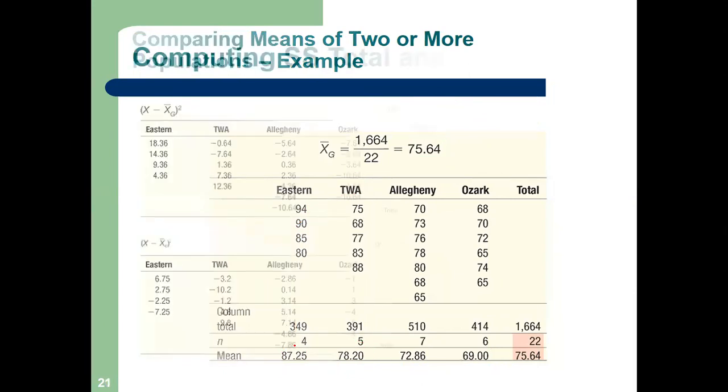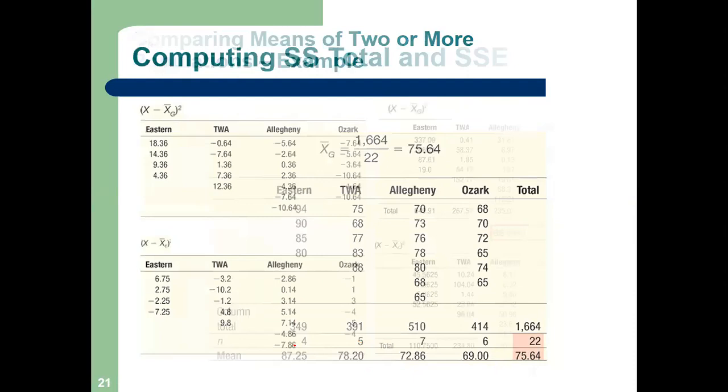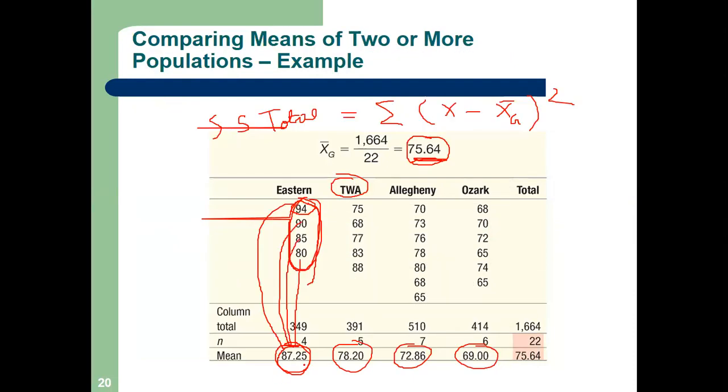See this, the first is 6.75. 94 minus 87.25 is how much? Yes, Tejaswita? 94 minus 87.25.